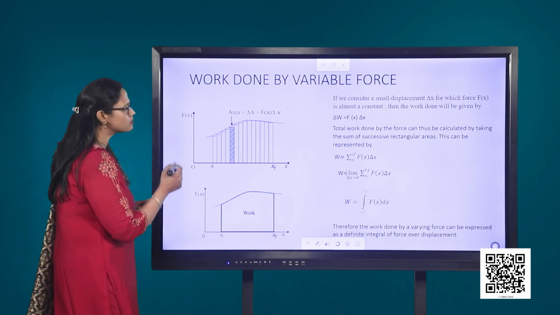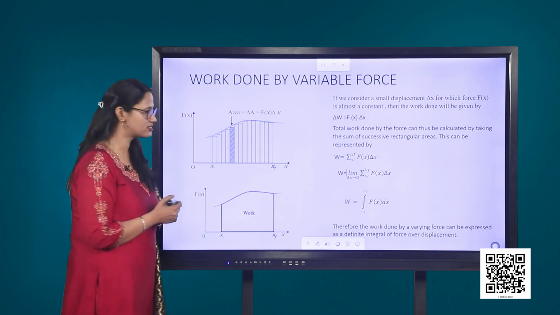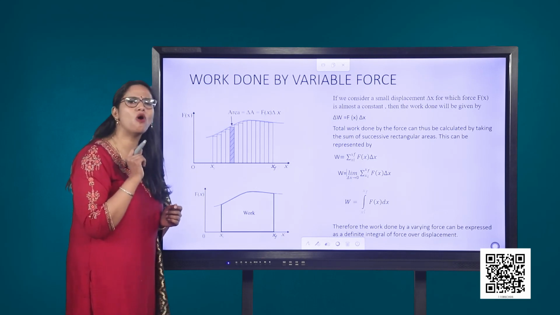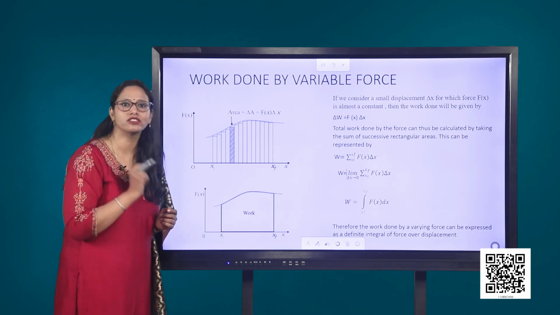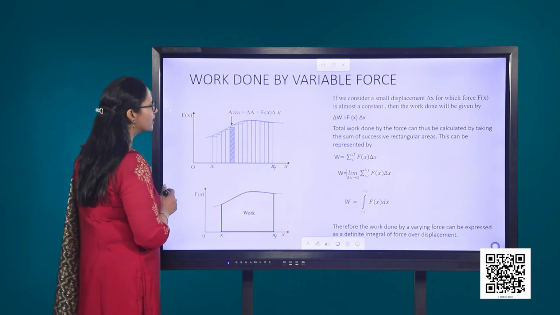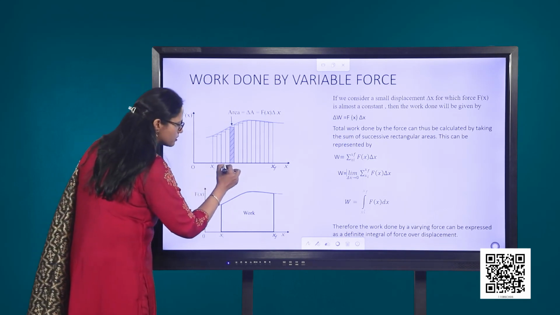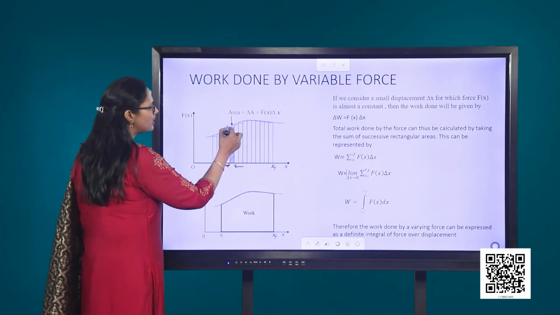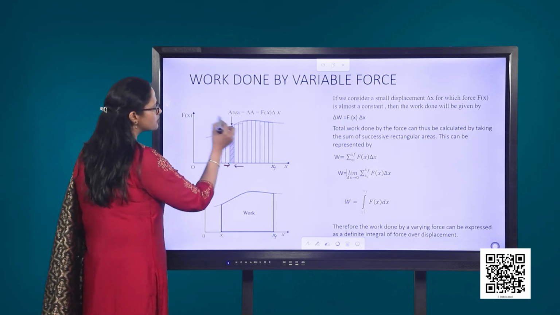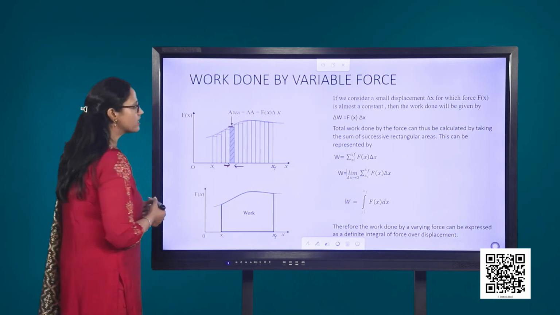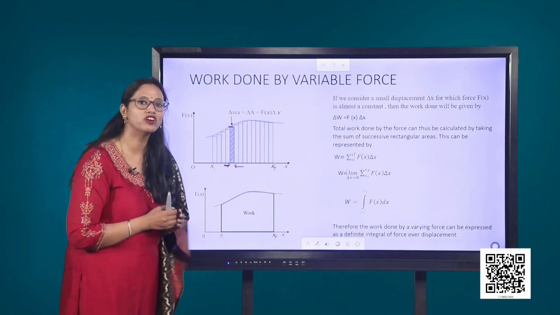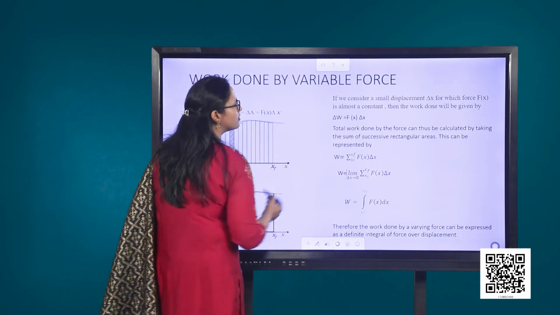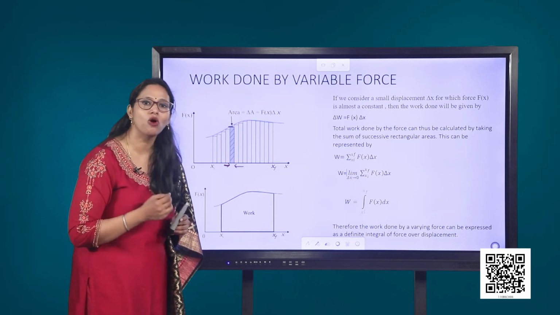If we consider a small displacement delta x, for which the force Fx could be almost considered to be a constant, then the work done in this small displacement can be found by multiplying the force with delta x, the small displacement.